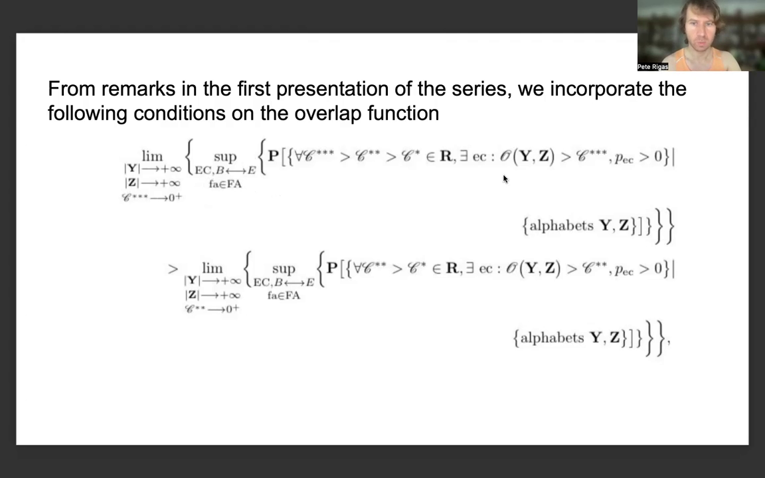And basically, we're looking at a stochastic domination between the conditional probability that for all C star star strictly greater than C star, which is a real constant, there exists some error correcting code such that the probability of error correction for this instance of an error correcting code occurs with positive probability, given the fact that the overlap between Bob's alphabet and Eve's alphabet is strictly greater than C star star. And this is greater than just the same type of conditional probability, with instead the threshold for the overlap function being taken as C star star instead of C star star star.